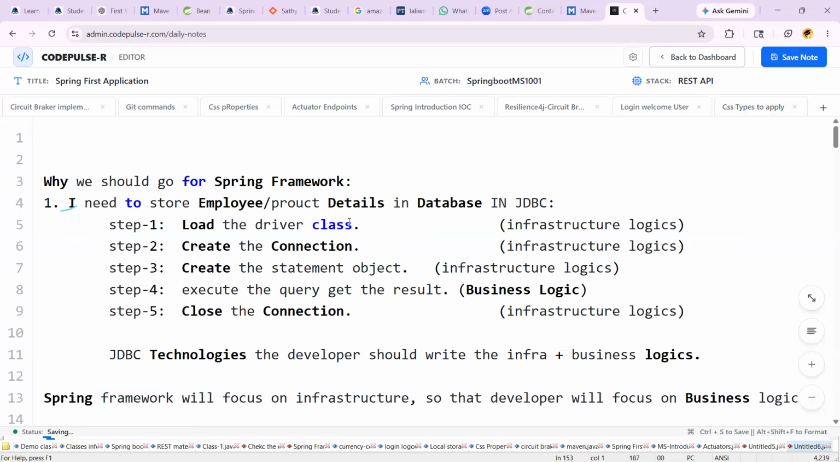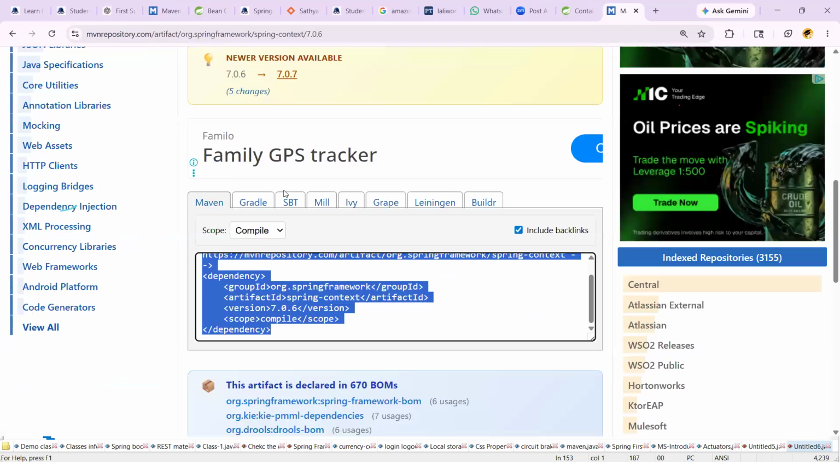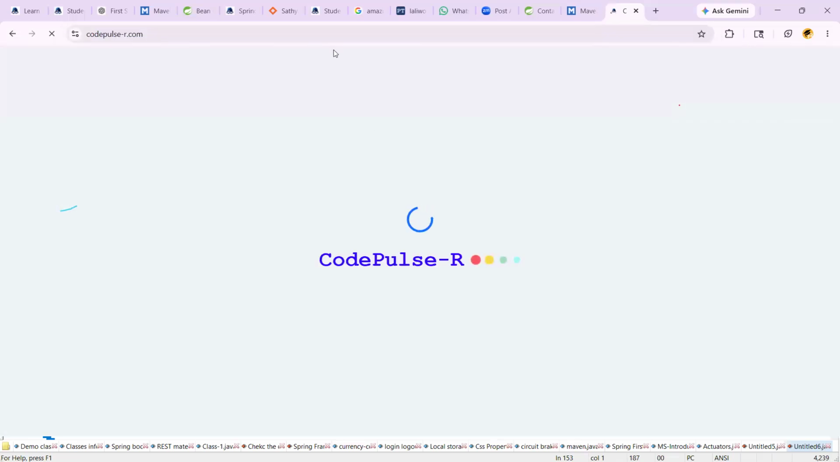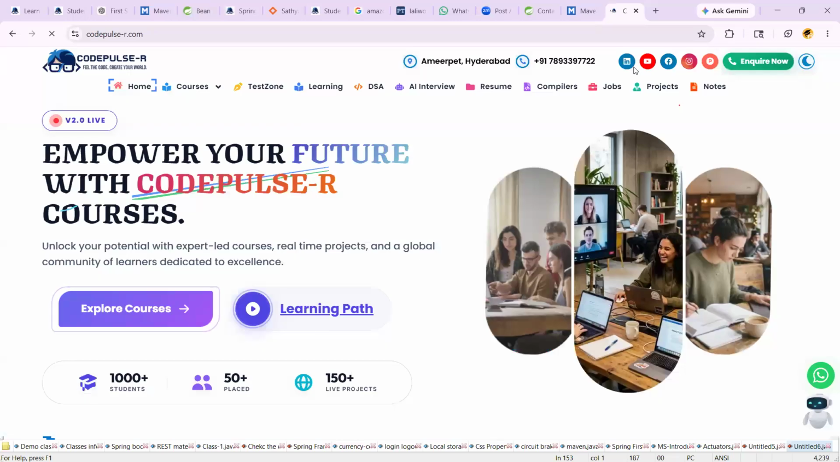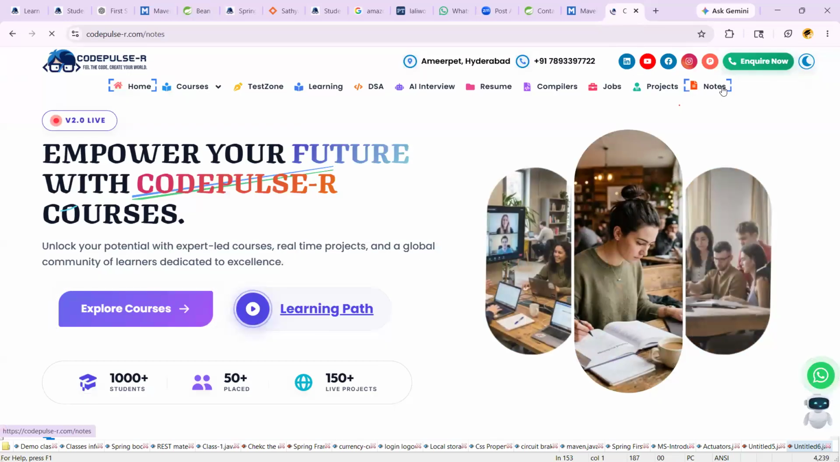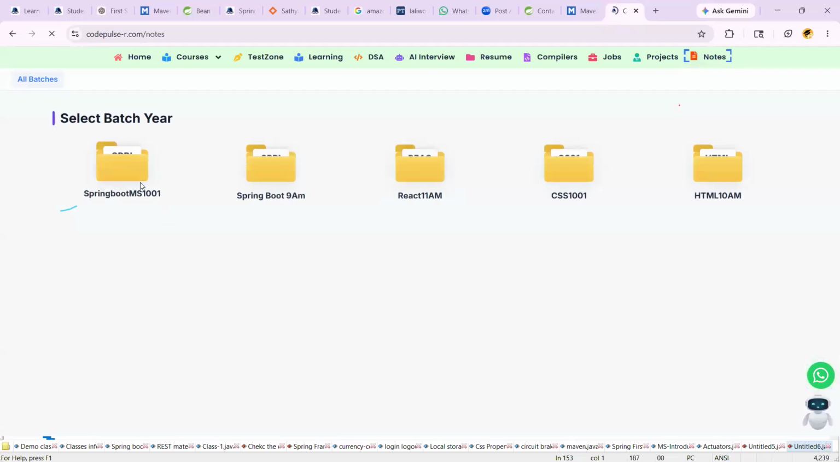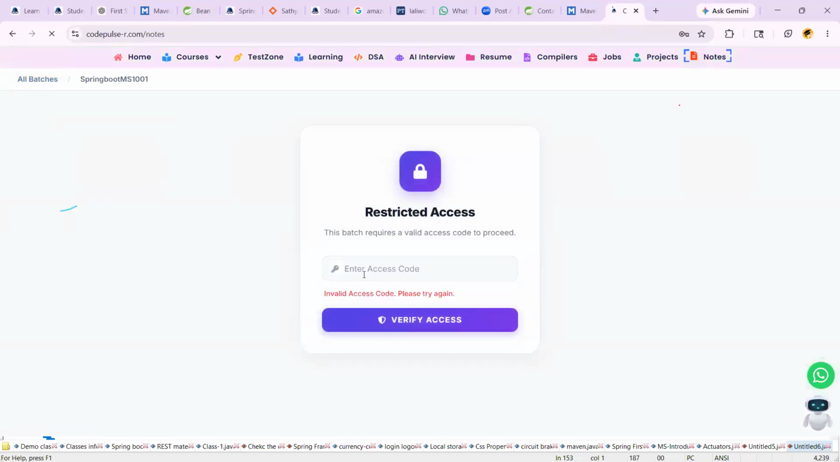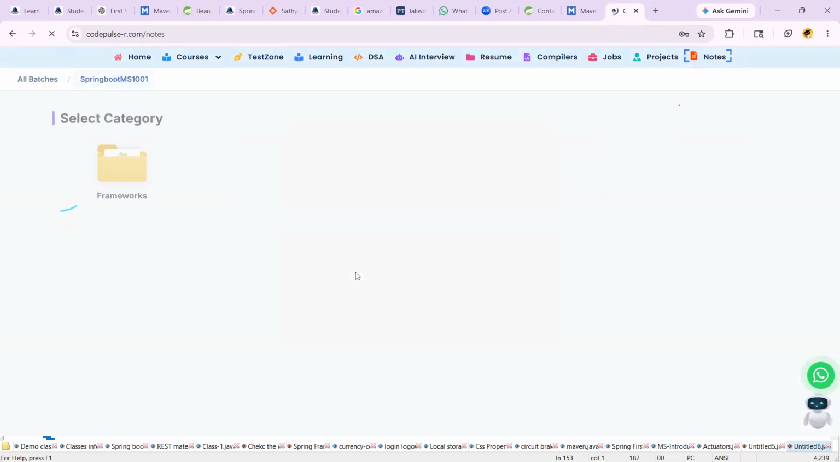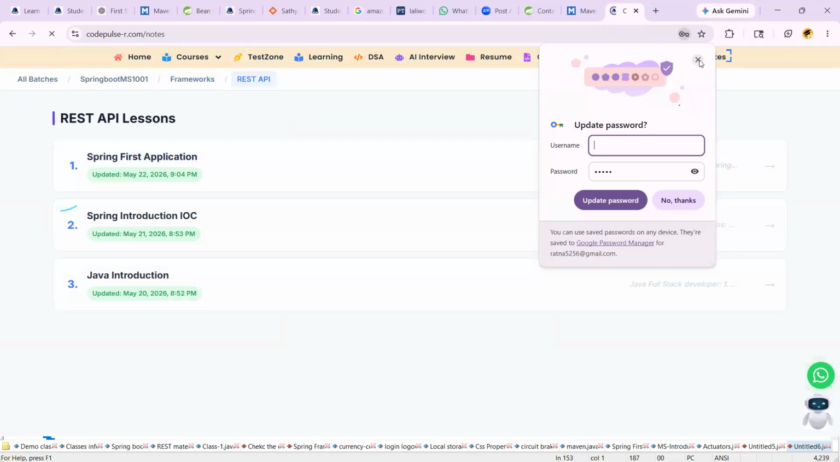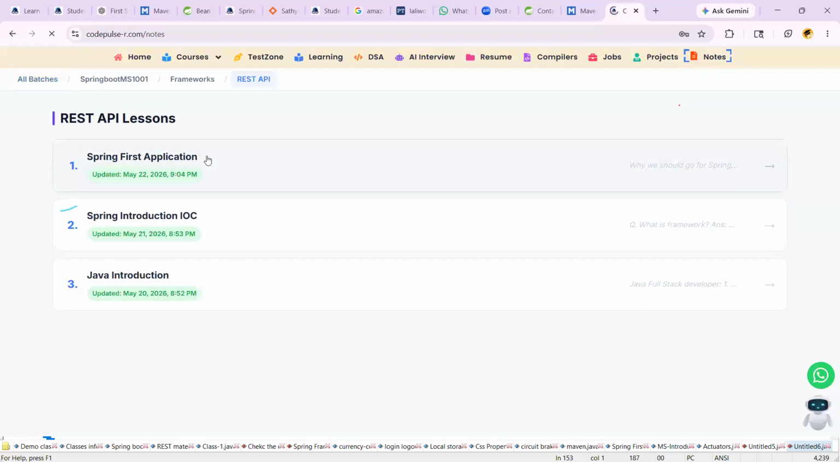To see today's class notes, you can go to our website, CODEPULSE-R. Go for the class notes. You can check the Notes tab, Spring Boot microservice. What is the password for this link here? CP 999. The frameworks, APIs. Yeah, this is the class notes you can see today.